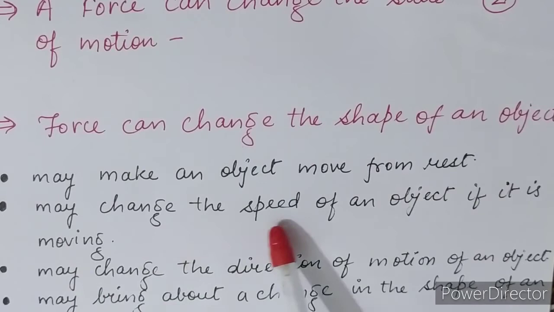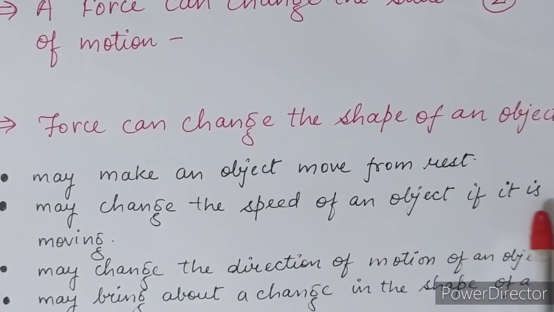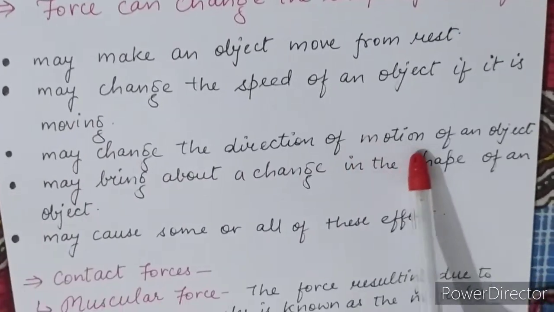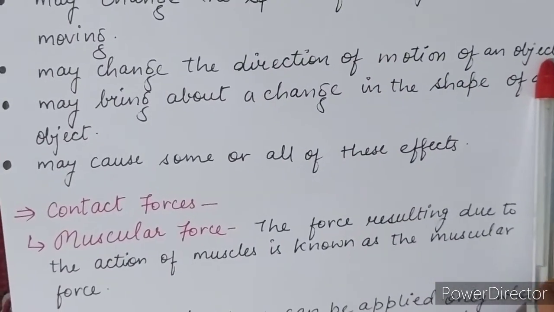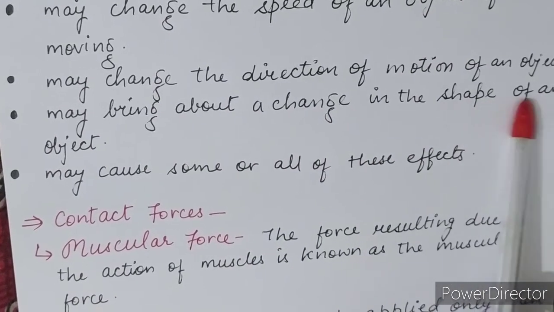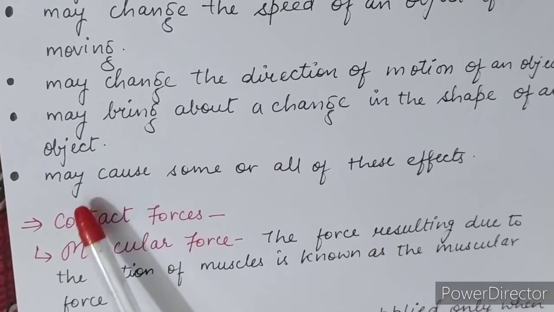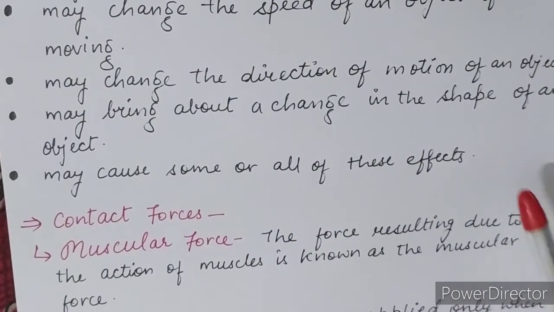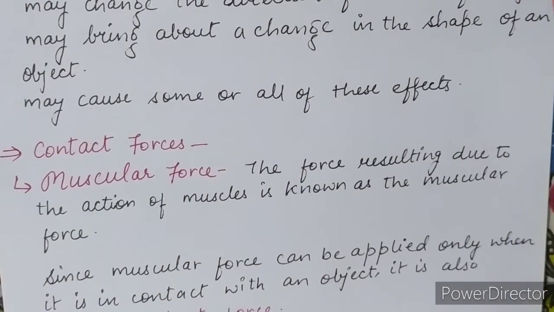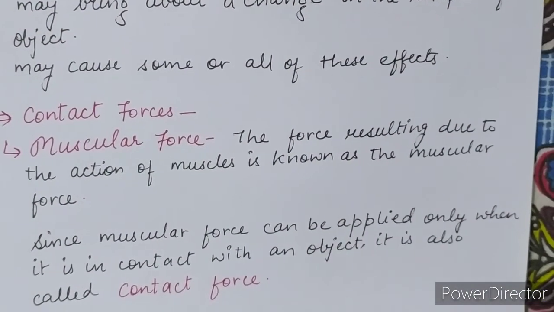A force may make an object move from rest. It may change the speed of an object if it is moving. It may change the direction of motion of an object. It may bring about a change in the shape of an object, or may cause some or all of these effects. If the object was at rest, it starts to move.